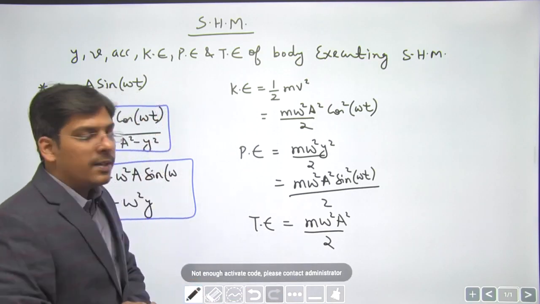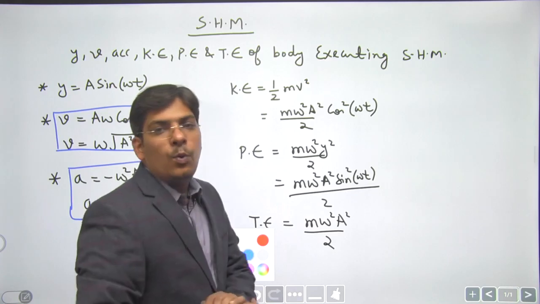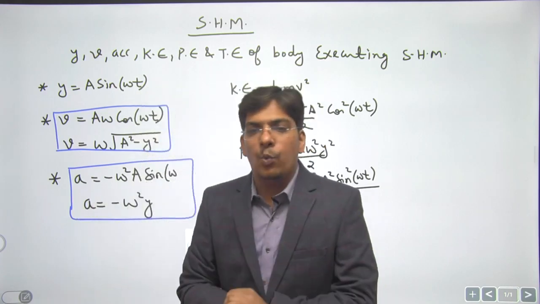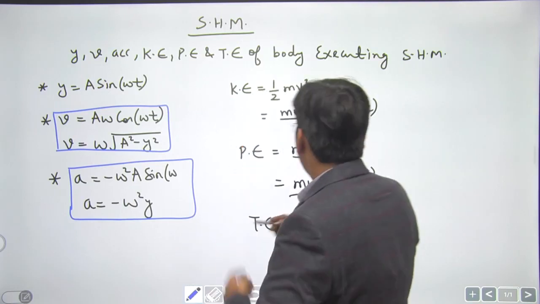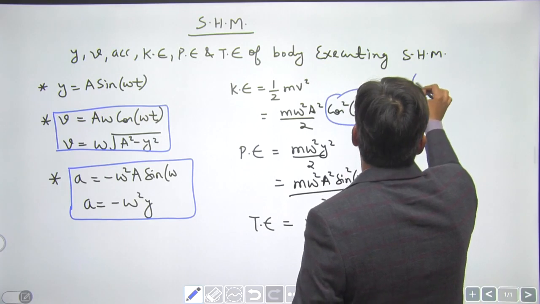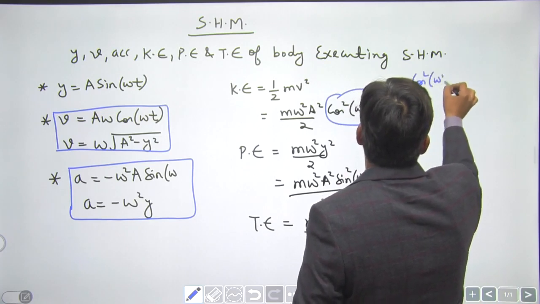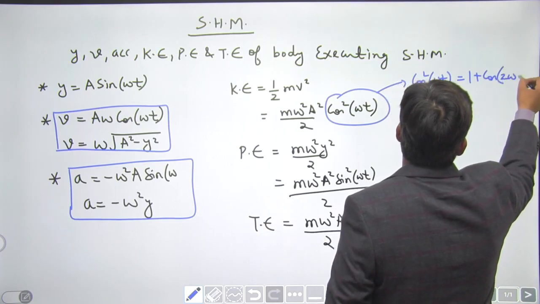Total energy remains constant. See, dear students, sometimes we are asked a question: if the frequency of oscillation of a body is nu, what is the frequency of oscillation of its kinetic energy? See, there is cos square omega t in this expression. Then cos square omega t becomes (1 plus cos of 2 omega t) by 2.